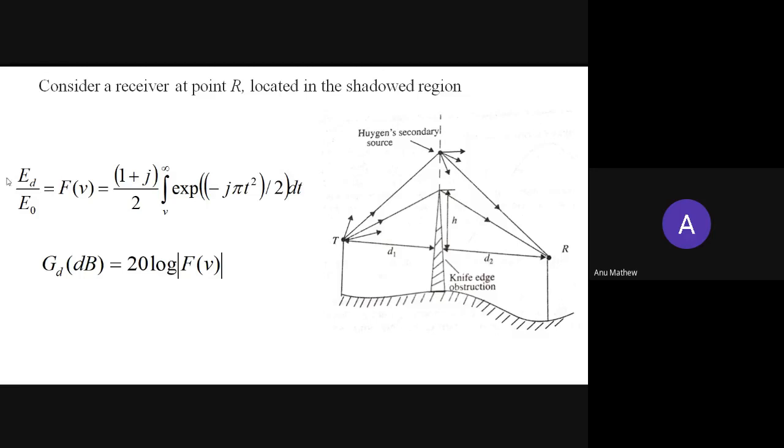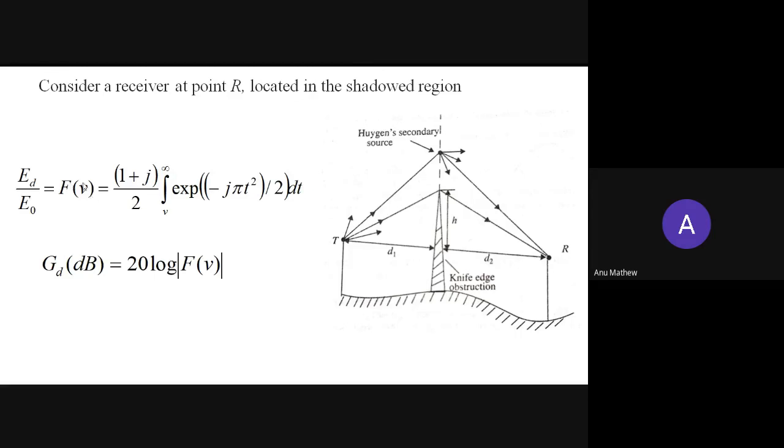So ED by E naught will be equal to F of V, a function of V, the Fresnel-Kirchhoff diffraction parameter.